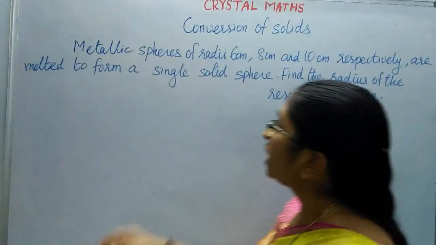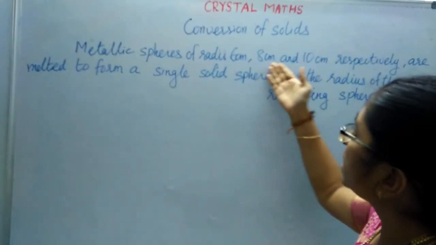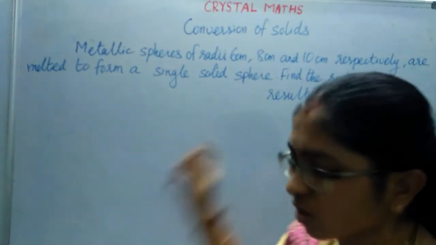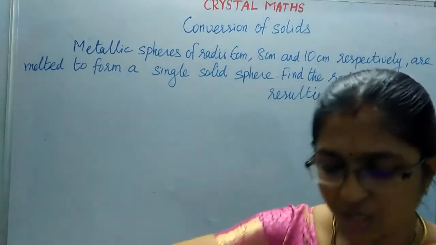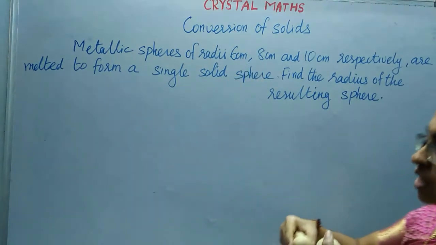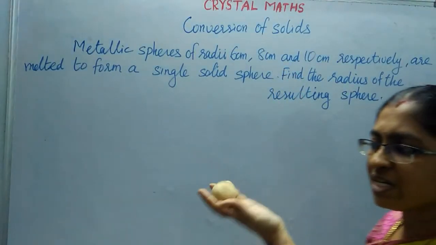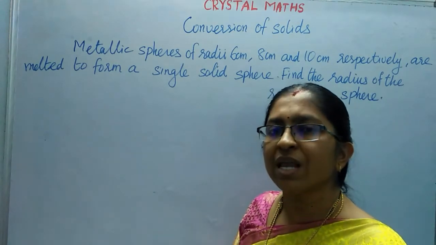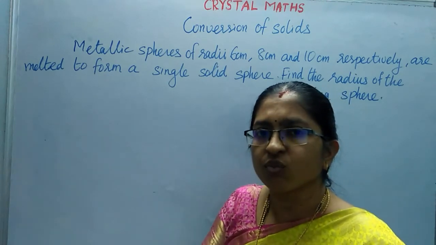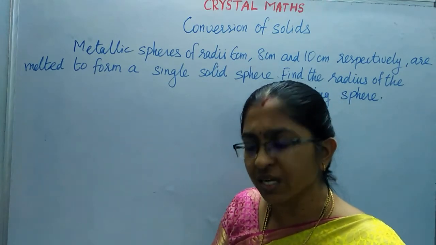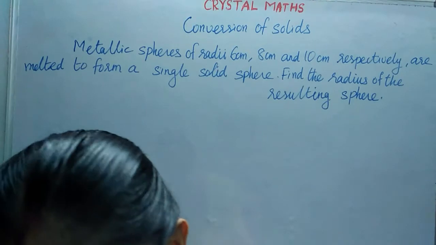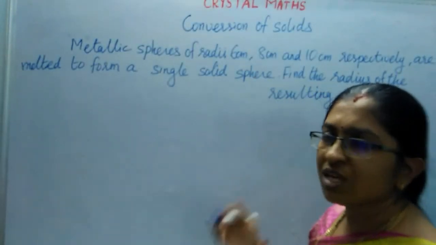Metallic spheres of radius 6 centimeters, 8 centimeters and 10 centimeters respectively are melted to form a single solid sphere. Let us imagine the solids this way: one of 6 centimeters, another of 8 centimeters, another of 10 centimeters. If the three are melted and joined and made as a single sphere, what might be the radius of the resultant one? Let us find mathematically how to get the radius of the resultant sphere.